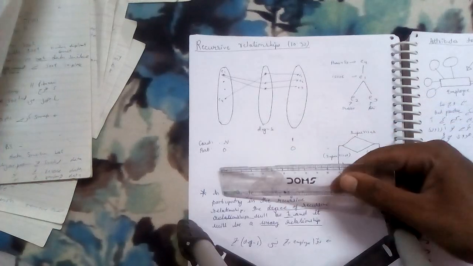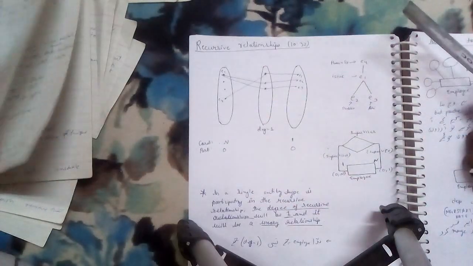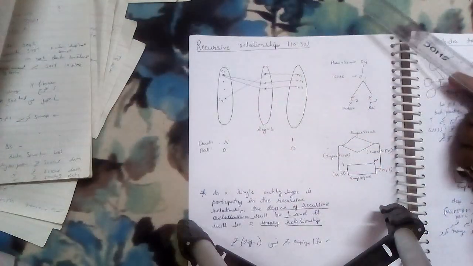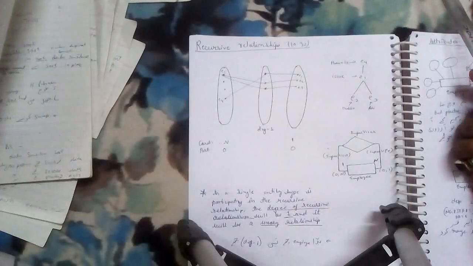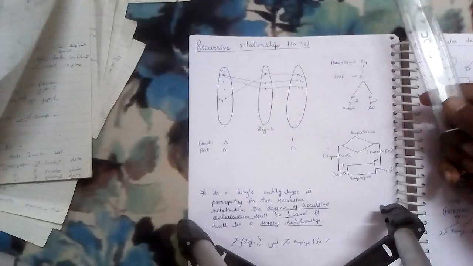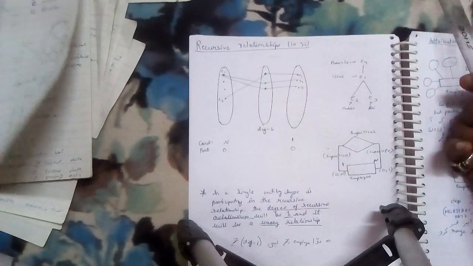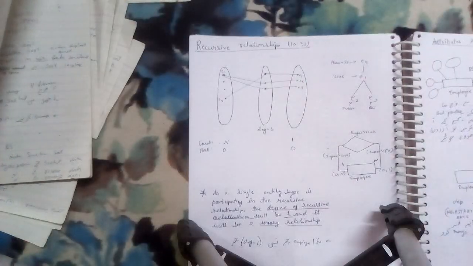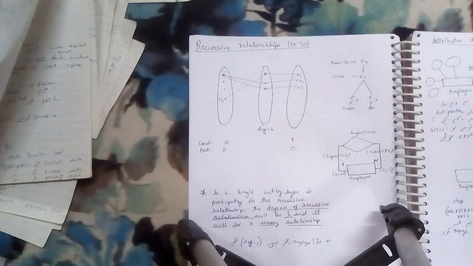So here the partition would be 0, right? There can be an employee that is not connected to any department or any project, and there can be a project that does not have any employee. So according to the situation, we can form different kinds of relationships.